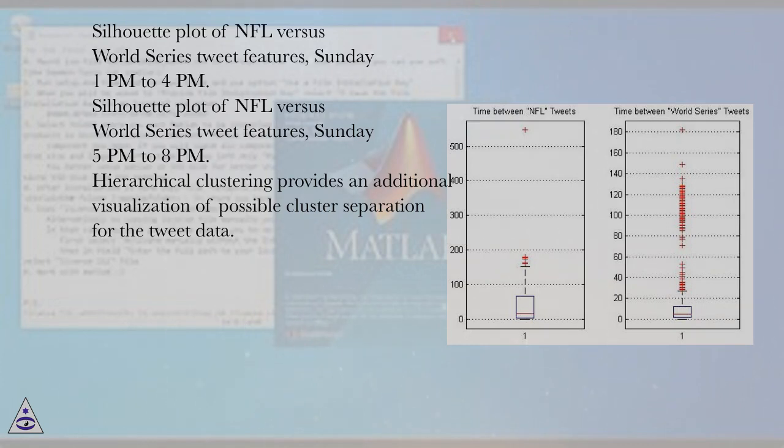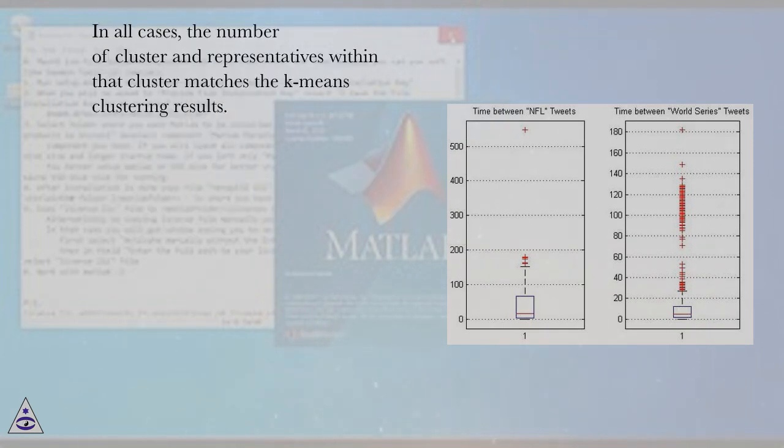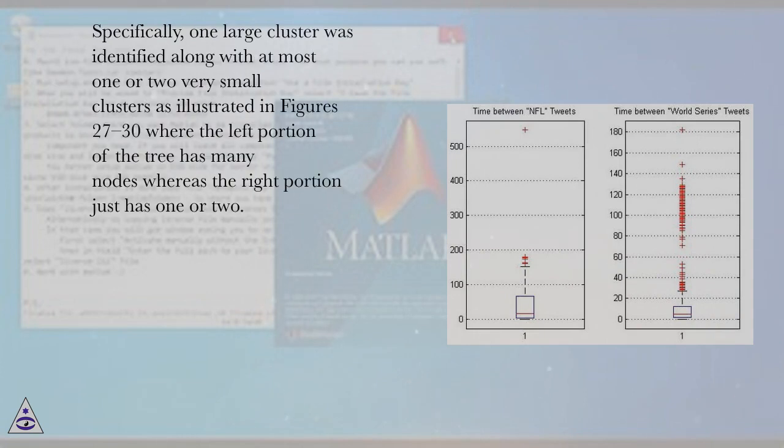Hierarchical clustering provides an additional visualization of possible cluster separation for the tweet data. In all cases, the number of clusters and representatives within that cluster matches the k-means clustering results. Specifically, one large cluster was identified along with at most 1 or 2 very small clusters, as illustrated in figures 27 to 30, where the left portion of the tree has many nodes whereas the right portion just has 1 or 2.